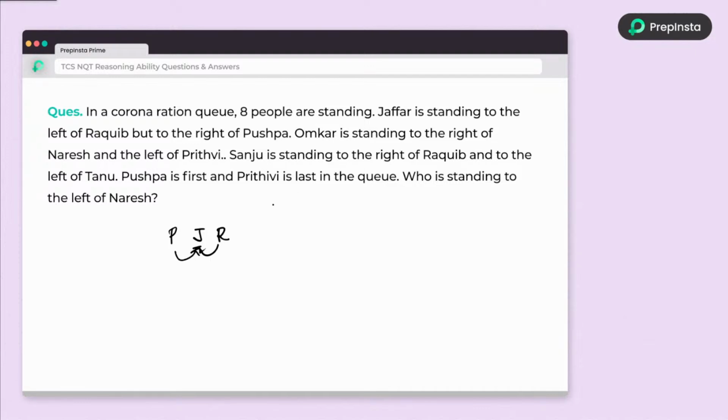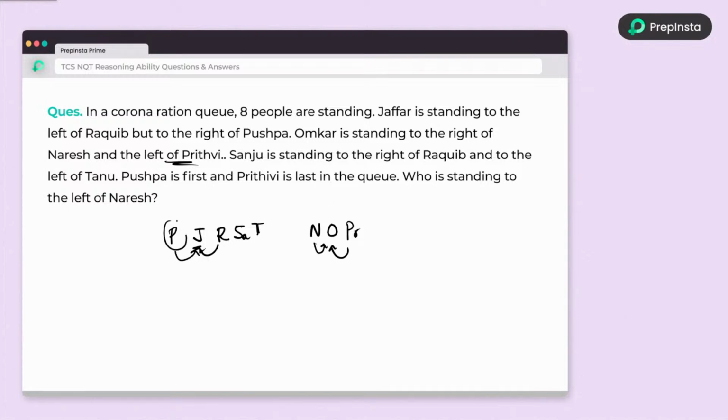And Omkar is standing to the right of Naresh. So Naresh's right-hand side is O and the left-hand side is Prithvi. Next, Sanju. Just look here, guys. Here is Pushpa and here is Prithvi, so here I will write P and R. And Sanju is standing to the right of Rashid, so Sanju is here, and to the left of Tanu. So T.